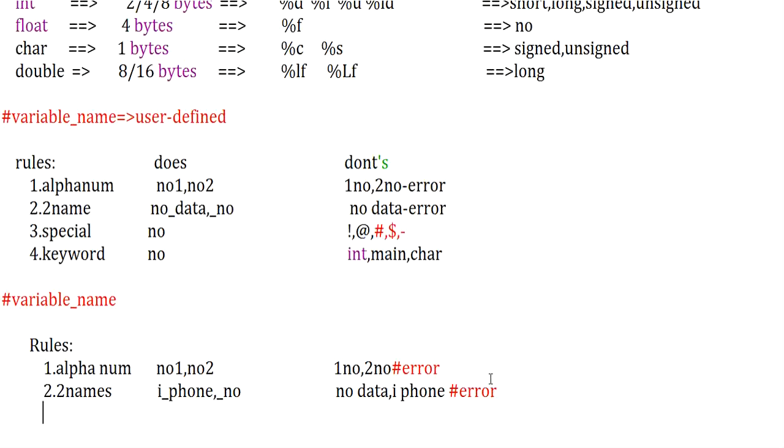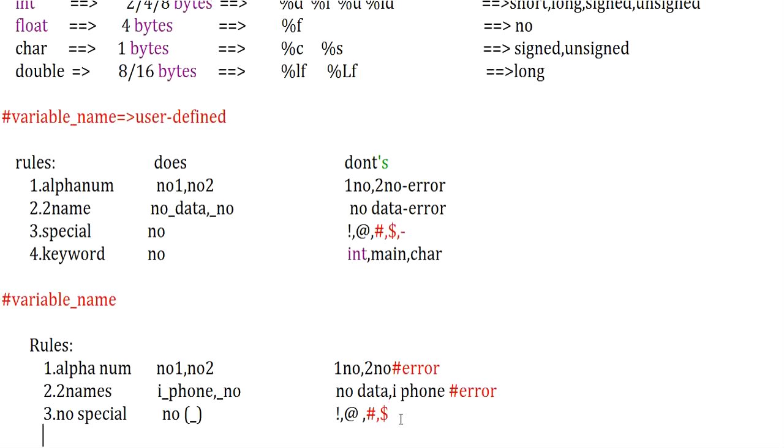And your next rule is no special character is allowed. Special character in the sense, what I mean is, in your keyboard you will have certain symbols. Those are exclamatory, @ symbol, hash symbol, dollar symbol. All those things are special characters except underscore. None of your characters is allowed. Only underscore is allowed here. Except underscore, none of your characters is allowed for applying. You should not use any special characters here.